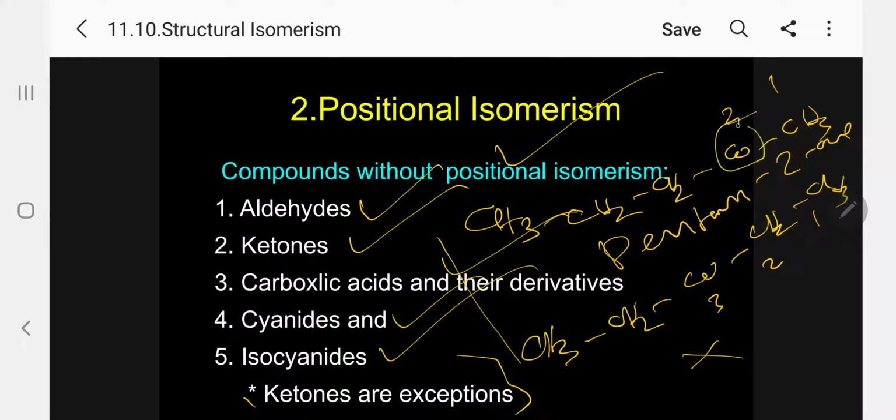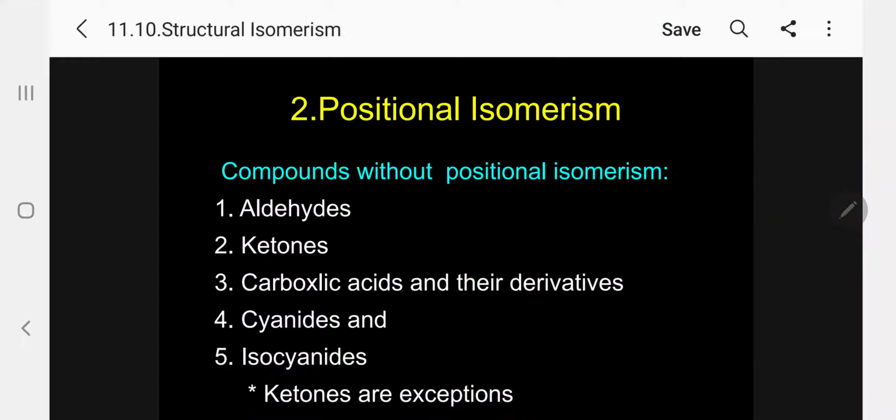With respect to CO, in one the left side has 3 and the right side 1; in the other, both sides are equal. So this comes under metamerism. So I put a star on the ketone exception because it is not positional isomerism. It is only metamerism. Kindly follow.